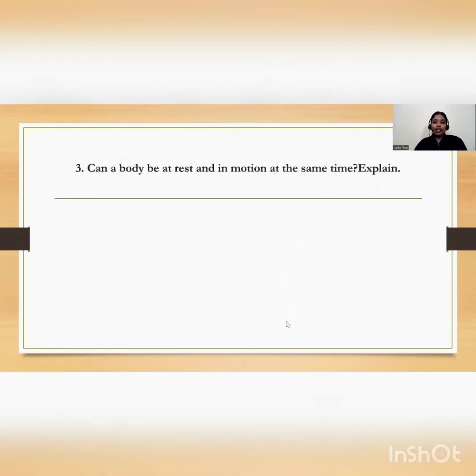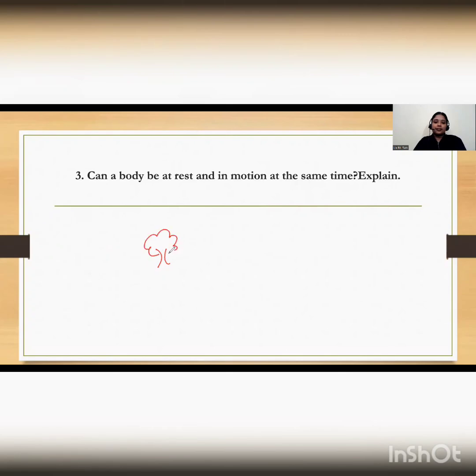Now, can a body be at rest and in motion at the same time? Yes, it can happen. If you remember, we took an example of the tree, isn't it? So suppose this is a tree and there is a person sitting or standing near the tree, and there is a train passing from here. Okay, so this train is moving.